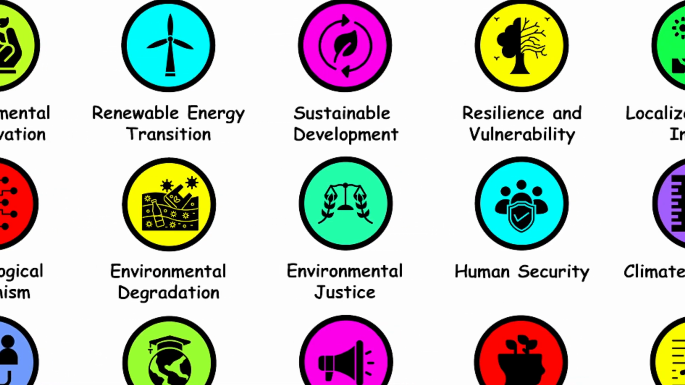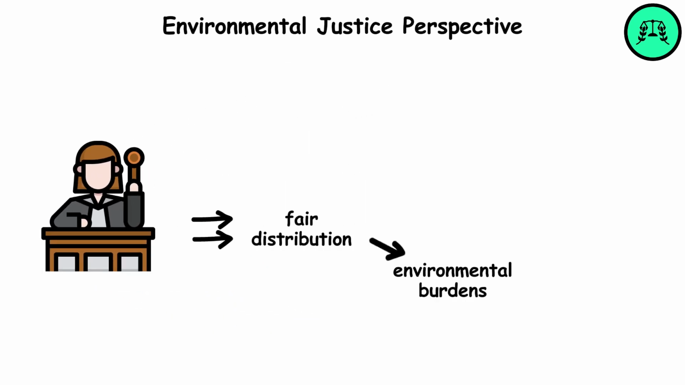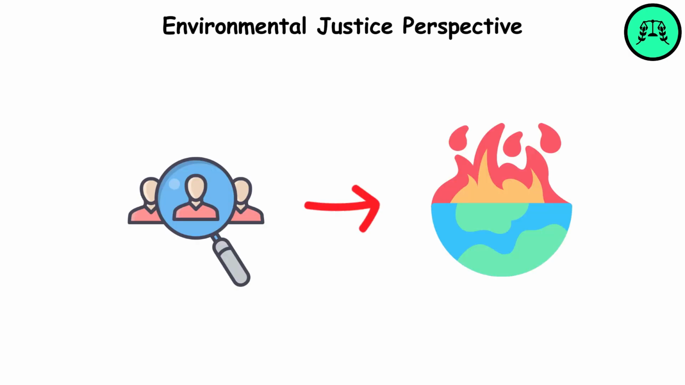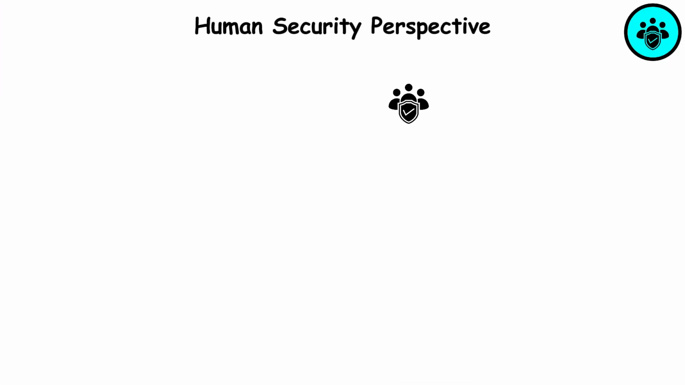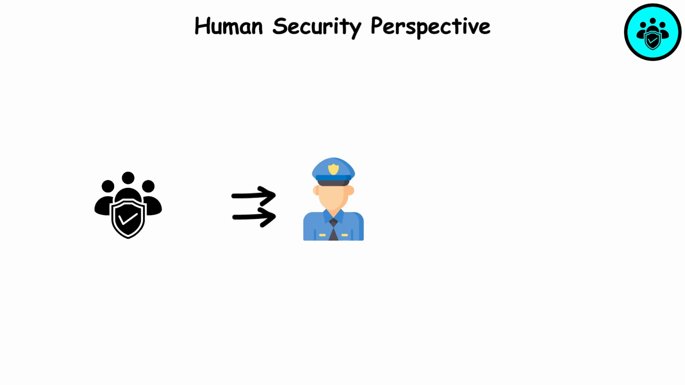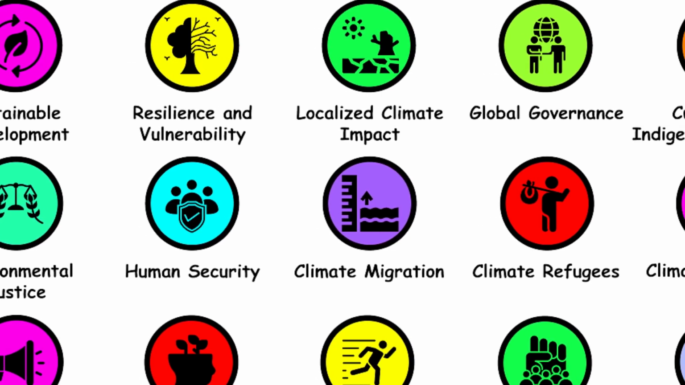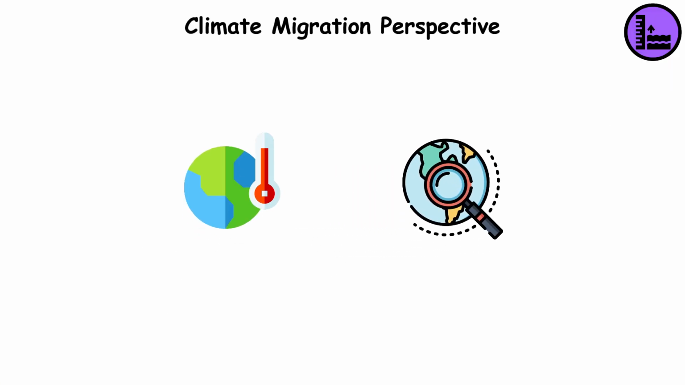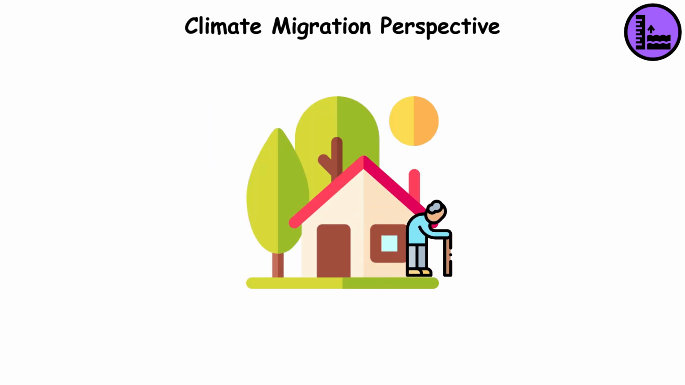Environmental justice perspective. This perspective advocates for fair distribution of environmental burdens and benefits, focusing on marginalized communities affected by climate change. Human security perspective. This perspective focuses on the security implications of climate change, such as migration and conflicts over resources. Climate migration perspective. This perspective explores how climate change influences migration patterns, like people being forced to leave their homes due to rising sea levels.